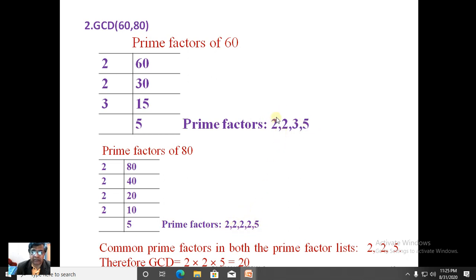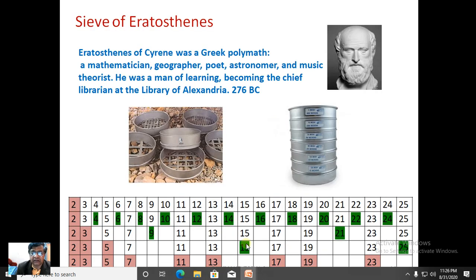There is a pair of 2 and 2, one pair. The second pair, there is no pair for 3. There is a pair for 5. We find a pair of 2s, another pair of 2s and another pair of 5s. The remaining 2 has not found a pattern, not found another 2 over here. Therefore, the number of 2s exhausts for only 2. There are 2 2s and 1 5. Therefore multiply 2 and 2 and 5, 2 into 2 into 5 will give us 20.